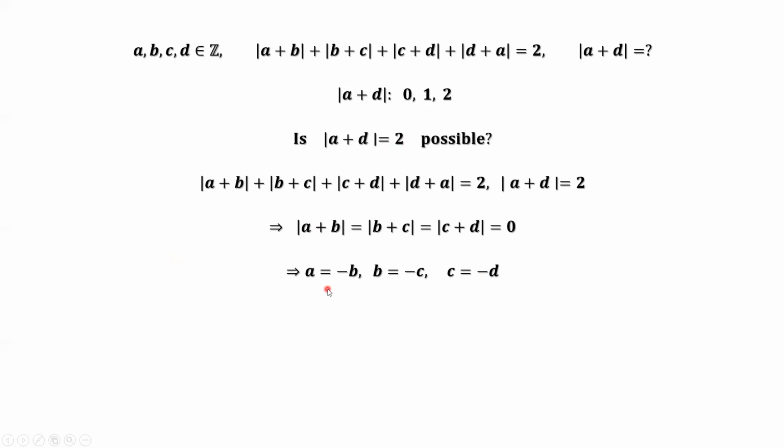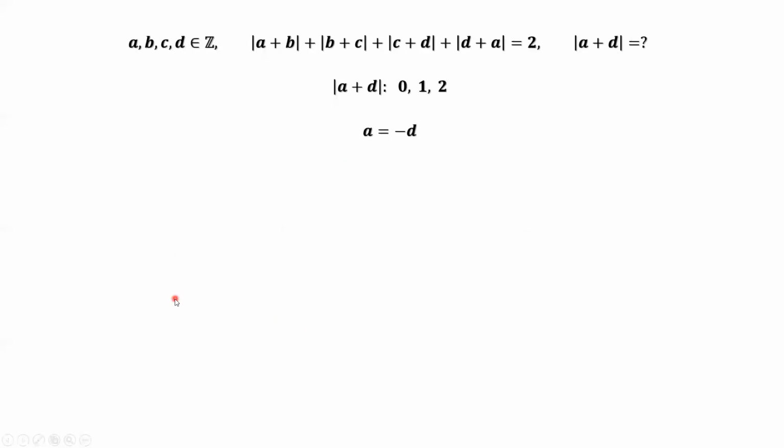From here, we have A equals negative D. What is absolute value of A plus D? In A plus D, replace A by negative D. The inside part is 0. Absolute value of 0 equals 0.